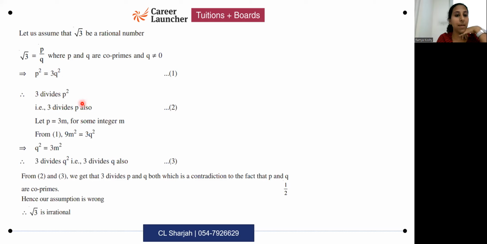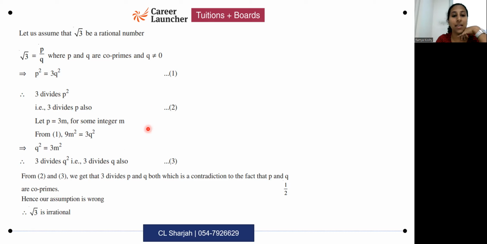You start off with these steps which we discussed. After that you need to assume. So you take P by Q or A by B, whatever you're comfortable with. Then you can take 3M or you can take 3C. The number 3 will change depending on the irrational number. If it is root 5, it will become 5. Root 7, it will become 7. Then after substituting, please say that 3 divides Q also. And this concluding statement is where the majority of you get it wrong.